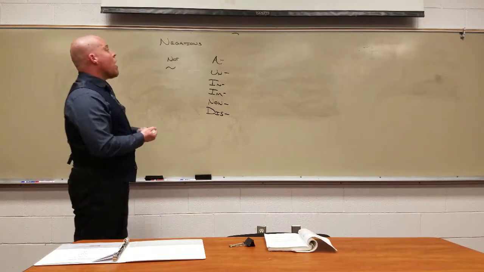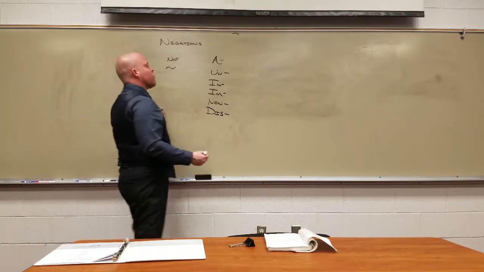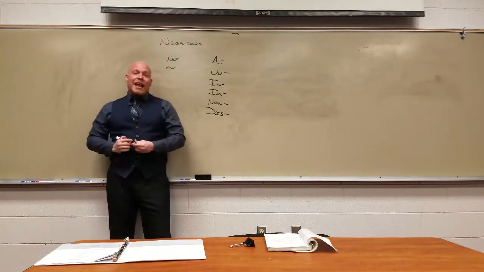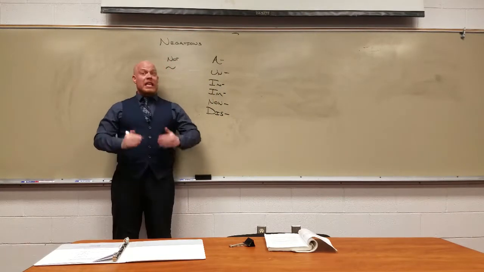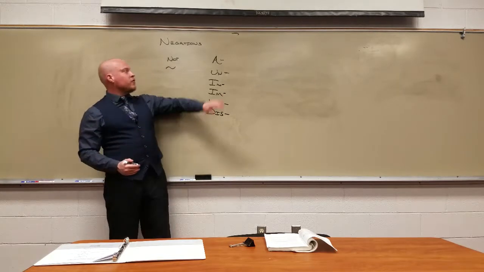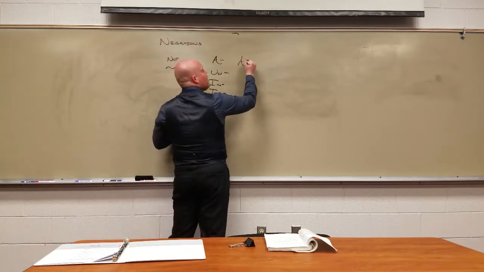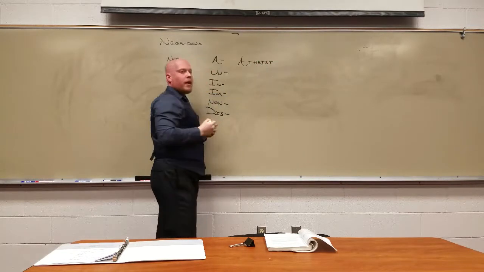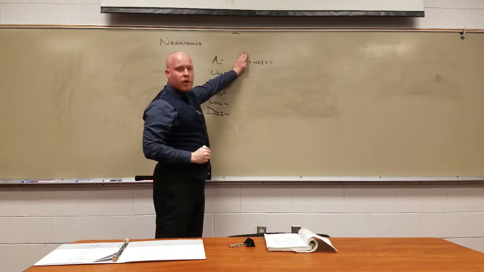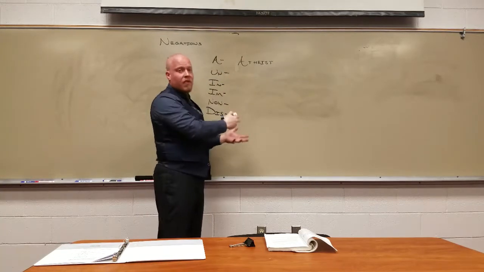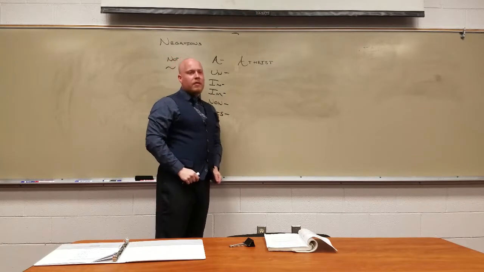Okay? Ones that start with A usually come from Greek, something like atheist. An atheist is someone who is not a theist, someone who does not believe in God. So if I wrote atheist, here's the test for whether the prefix means not or not: if you cover it, is that a word? And if that word is the opposite of the one you have with the prefix on it, that's probably a good indicator that it means not there.